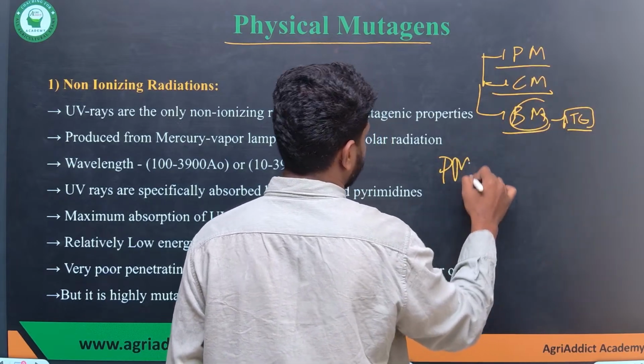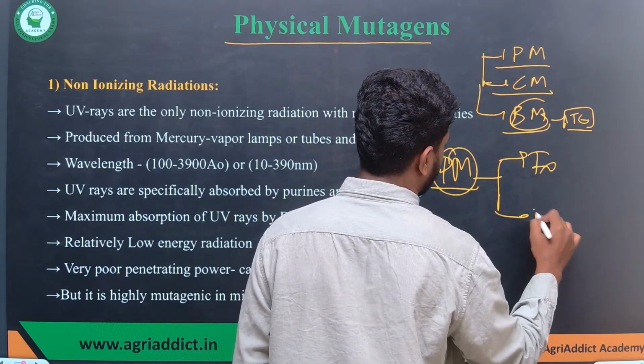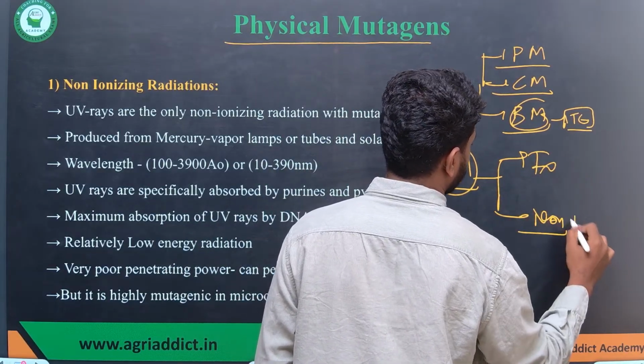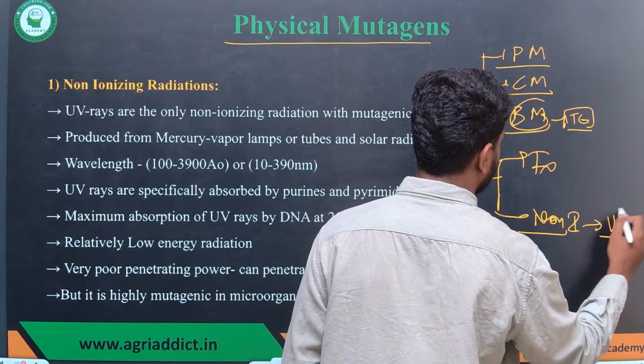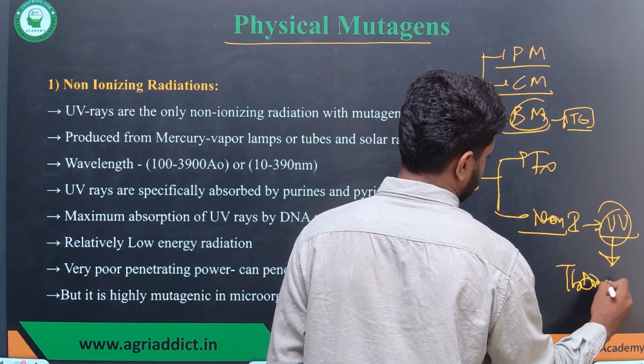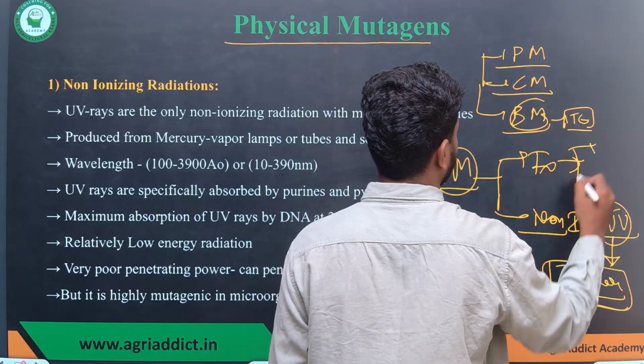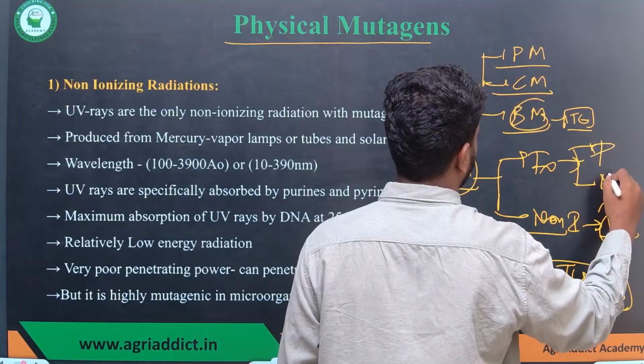The first one, the physical mutagens, can be divided into two different types: ionizing and non-ionizing. For the non-ionizing, the only example we have is UV rays, which lead to the formation of thymine dimers. This is the one example. And for the ionizing radiations, we again have two different types: particulate and non-particulate.